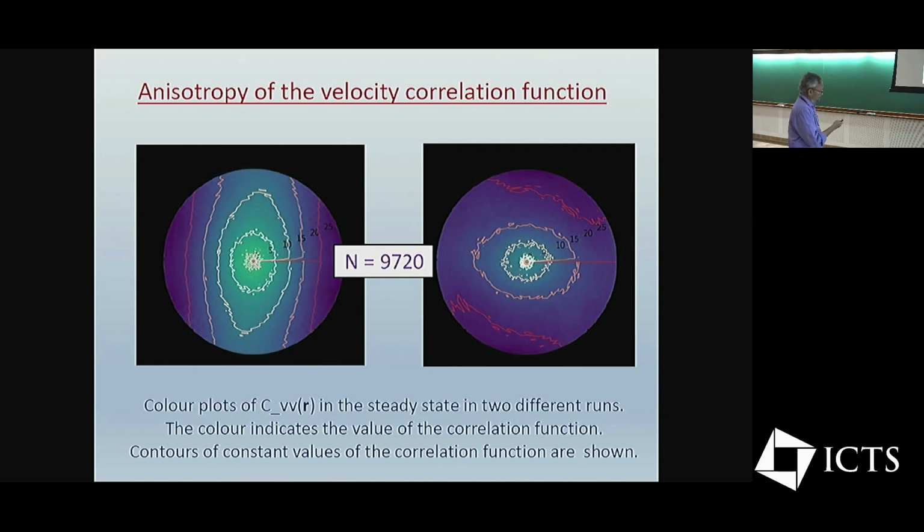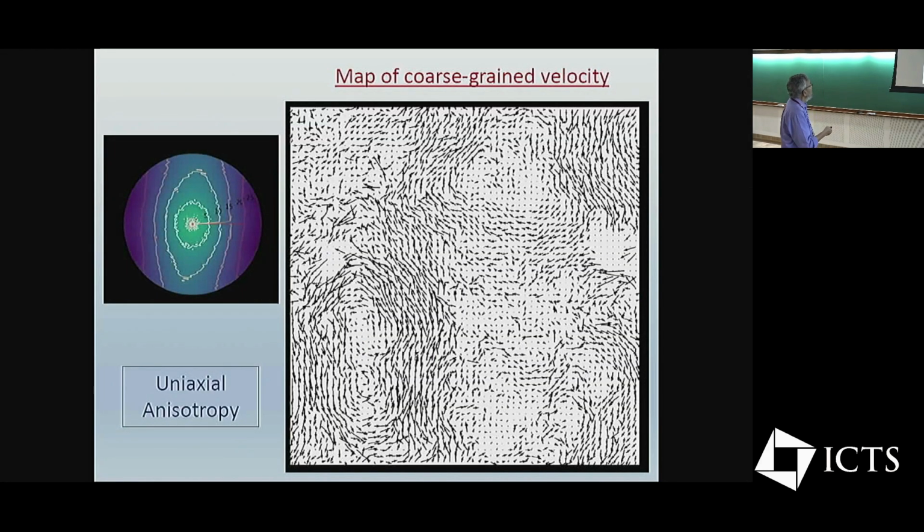And of course, one can also look at the actual flow pattern, and we take the same configuration as we had plotted in the previous slide. If you look at the actual velocities of the particles, I don't know to what extent this is visible, but you can see that these large arrows correspond to particles which have relatively large velocities. And here, you can see that the majority of them are pointing up. And on this side, you will see that nearly all of them are pointing down.